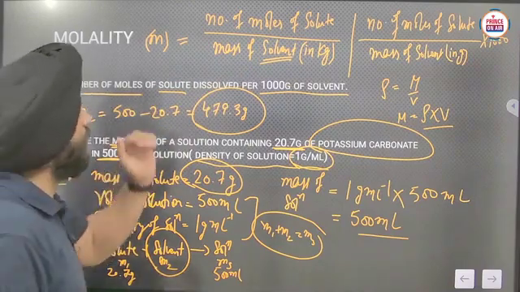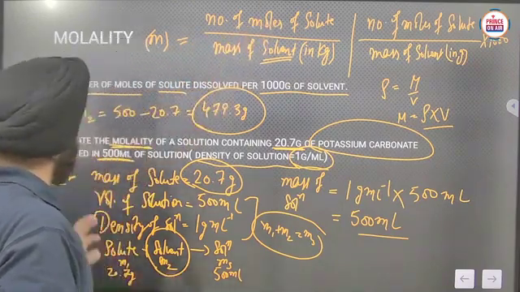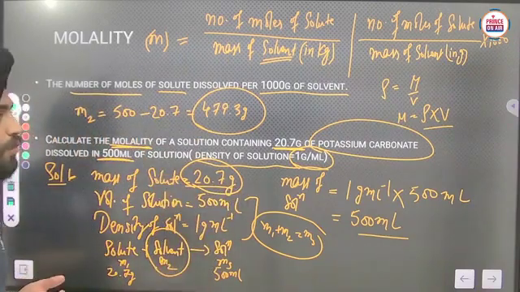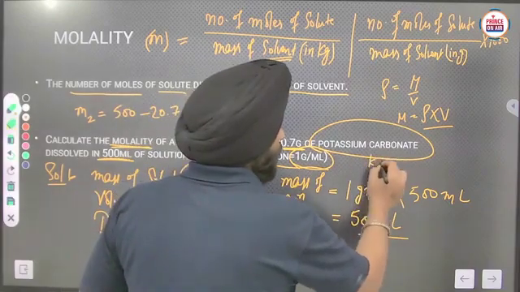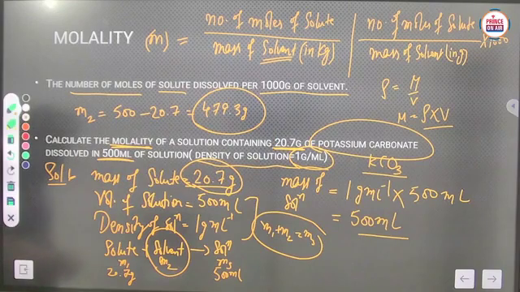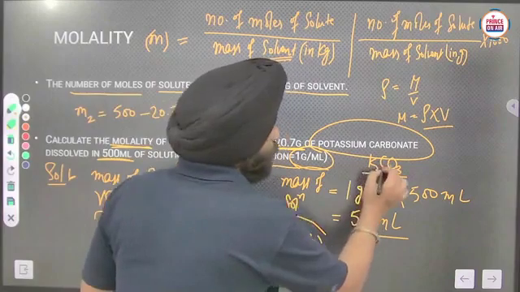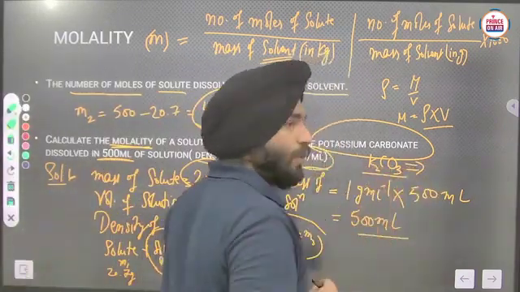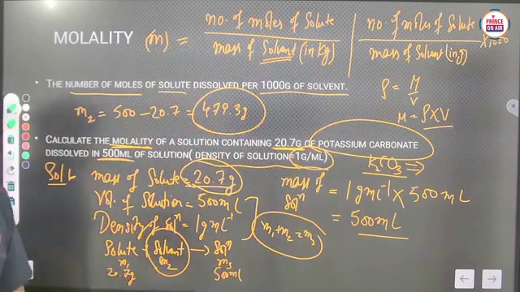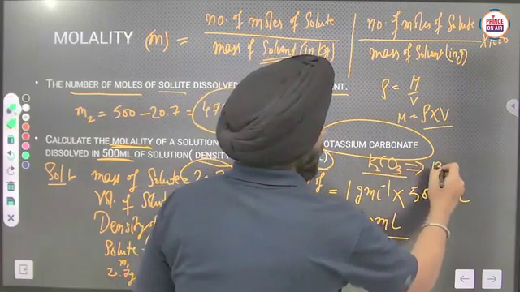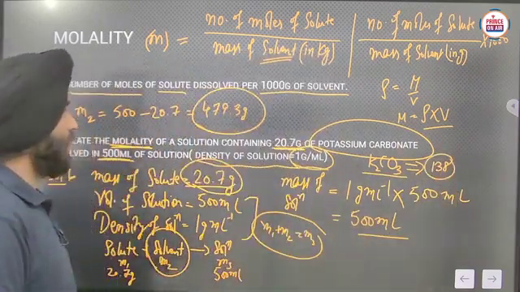Now we need number of moles of solute. For that we need mass of solute and molar mass of solute. So molar mass of solute we have to calculate, that will be K2CO3. Sorry, not KCO3, K2CO3. So potassium carbonate, in this way you can calculate its molar mass, which should be equal to 138.